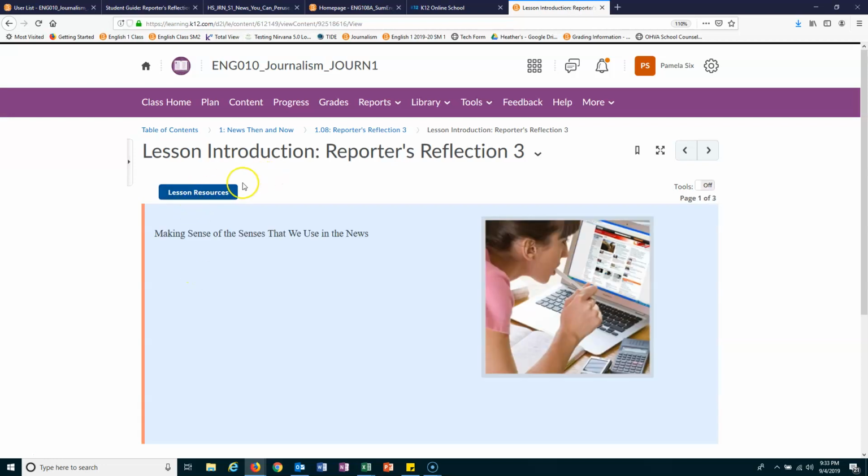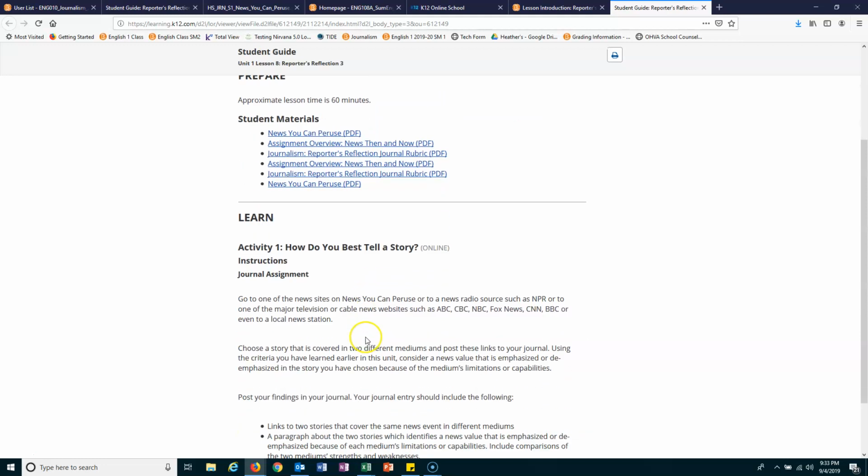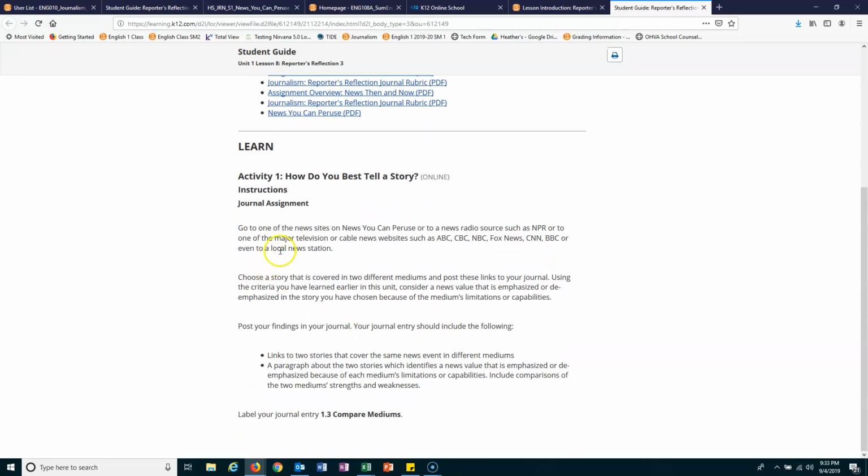As you open it up, go into lesson resources, look at the student guide, which tells you what the assignment is. So basically what you're going to be doing is going to one of the news sites, News You Can Pursue, or to a news radio source such as NPR, or to one of the major television or cable news websites.